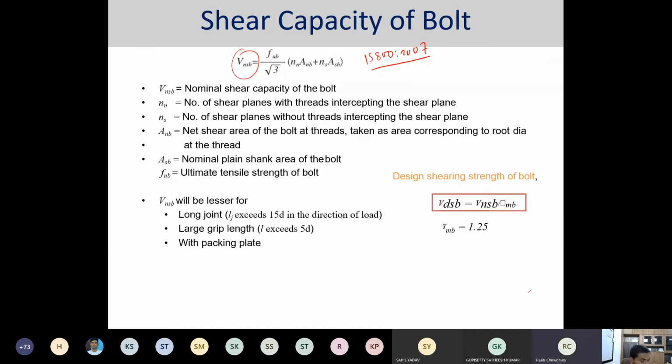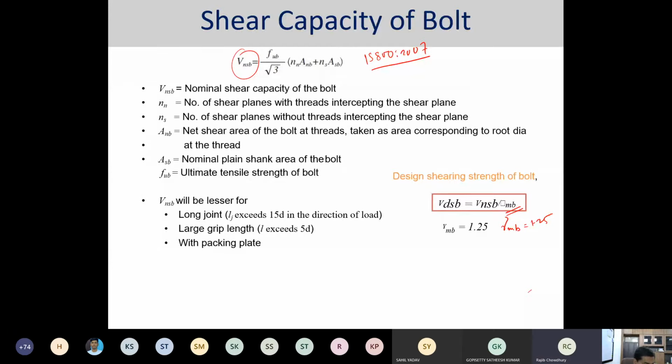The VNSP is the nominal shear capacity, and when it is divided by the factor of safety gamma MB, which is about 1.25, we get the design shear capacity or design shear strength of the bolt. This design shear strength of the bolt should be at least equal to the demand that is coming onto the structural connections.